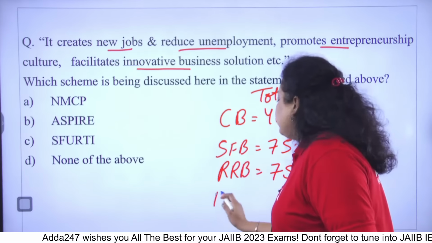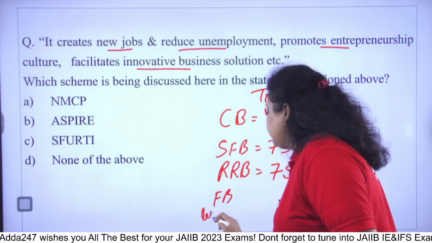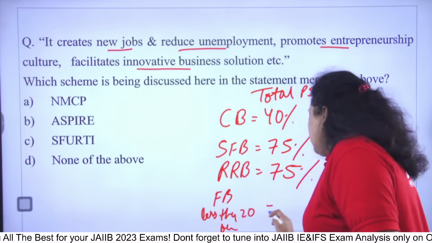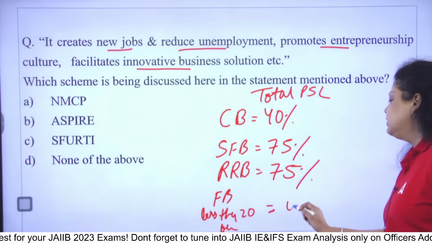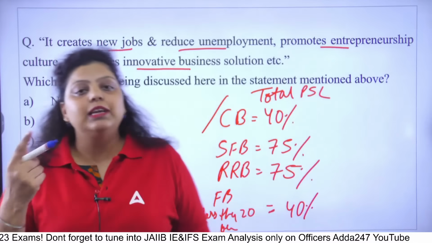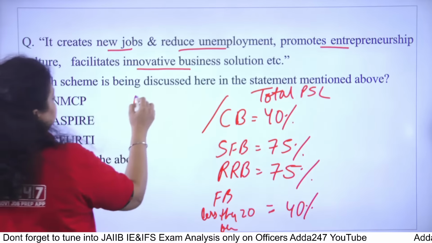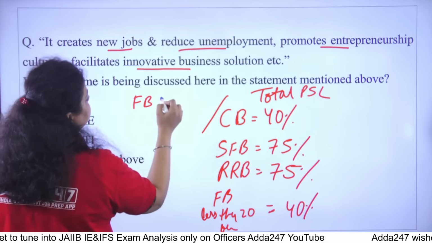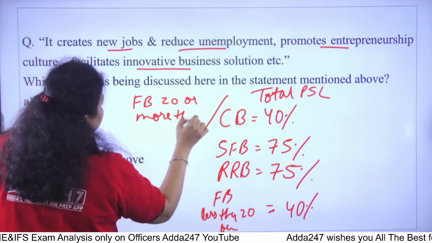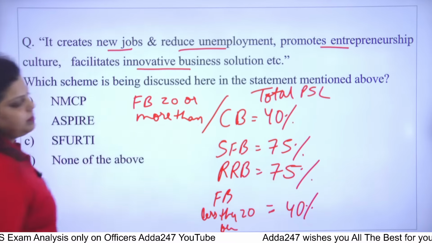In case of foreign banks with less than 20 branches, they also have a target of 40%. And the foreign banks with 20 or more branches also have a 40% target. This is the target, right?